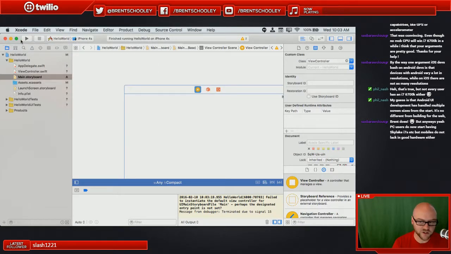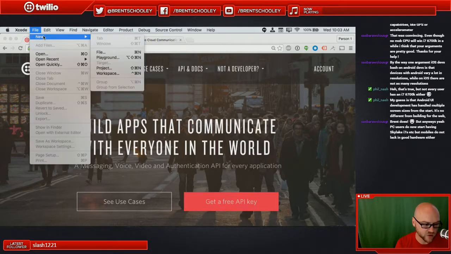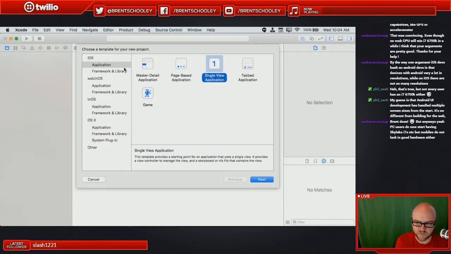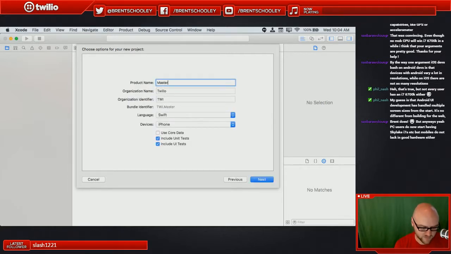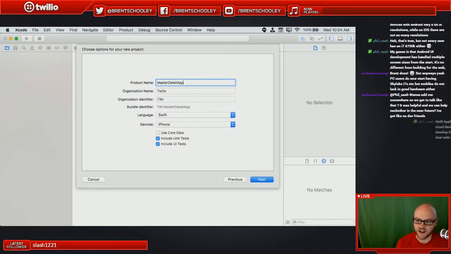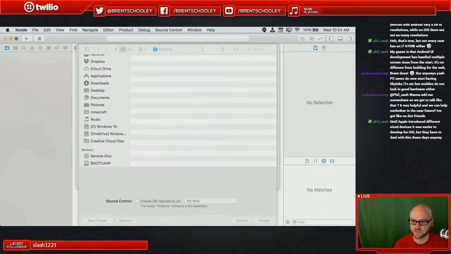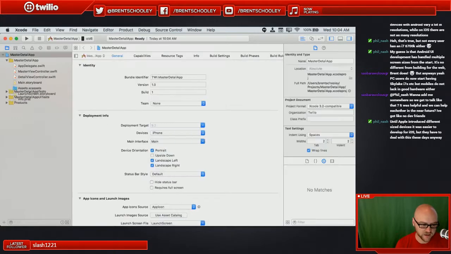Actually, what I wanted to show next anyways was what things will look like if we create a master detail application. So we'll pivot to that anyways. Kind of messed up that. I think you can drag the starting point out from the utilities panel from the library, but instead of worrying about that right now, let's do what I was going to show you anyways, which is what this master detail application template looks like. We'll call this master detail app because we're real creative today, and take a look at what this will look like when we create that.